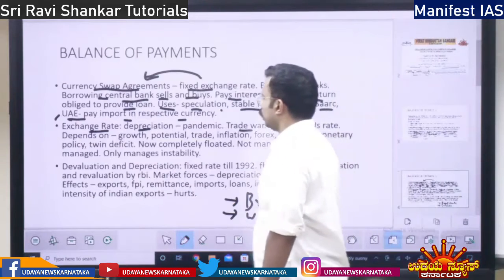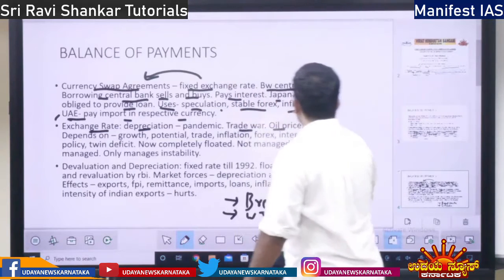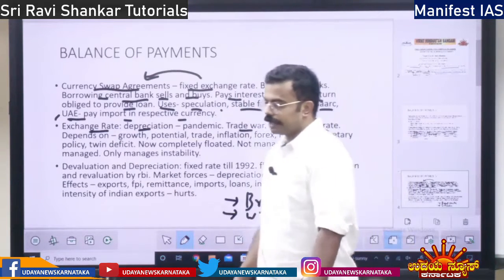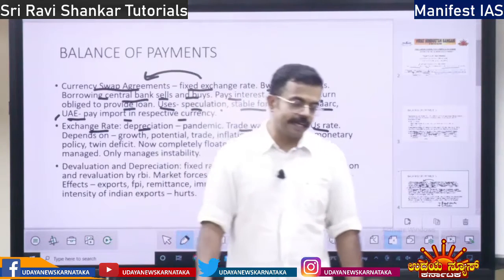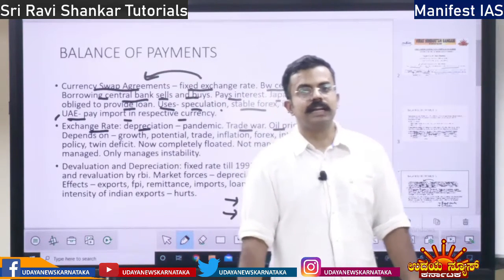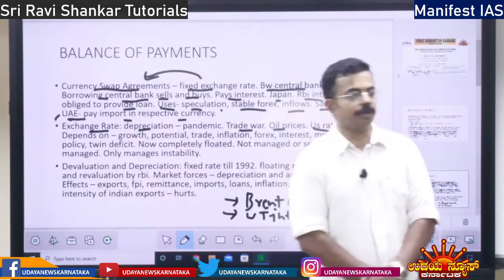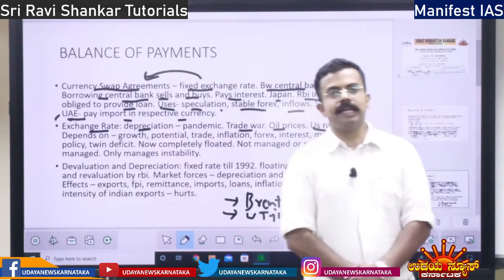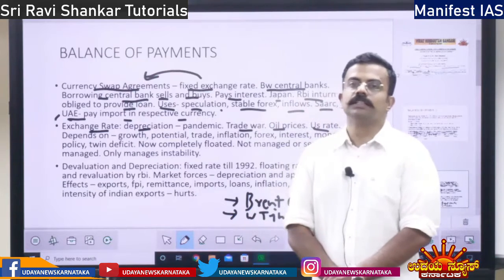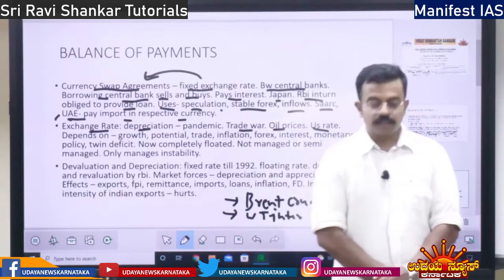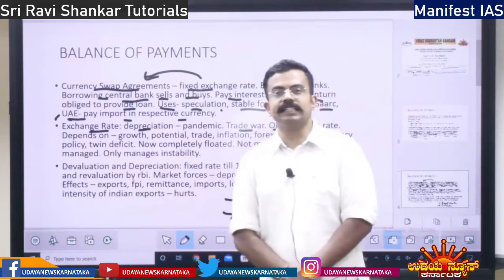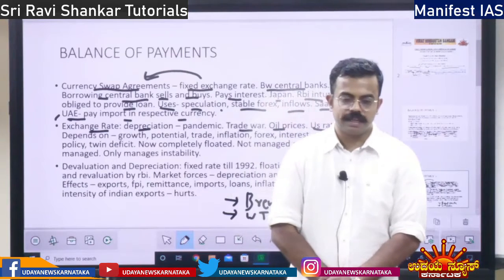Apart from that, the exchange rate is dependent on the US rate. US rate means if the US increases the interest rate. Earlier, the US was doing quantitative easing. What do you mean by quantitative easing? The US used to provide loans at very low interest, 1 or 0.5 percent.